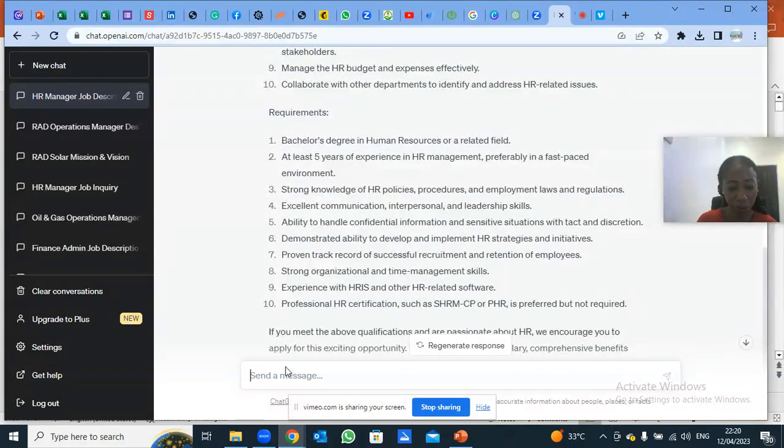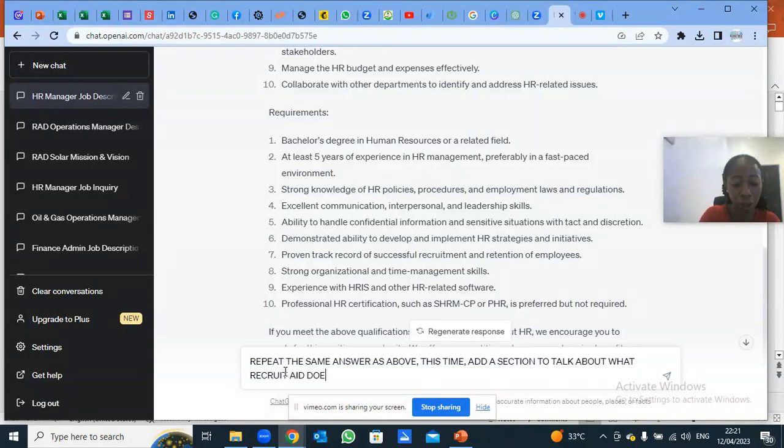So I will tell GPT: repeat the same answer as above, this time add about company, add a section to talk about what Recruit Aid does.